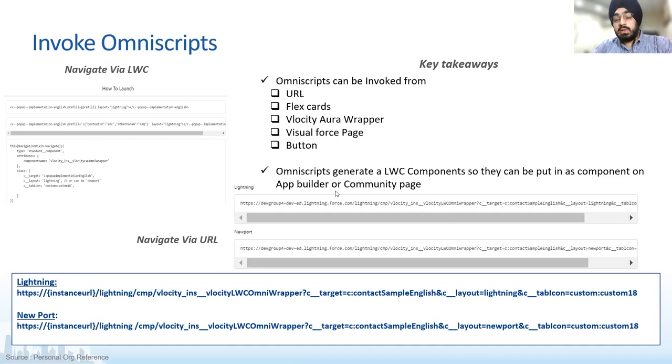You can also use them for invoking through actions. If you want to pass a specific account ID or contact ID, which is used as the context within the OmniScript, you can also do that using this URL, just by appending an ampersand here and then adding the context ID. I think Rahul will be showing you the demo, and we'll try to cover it there.